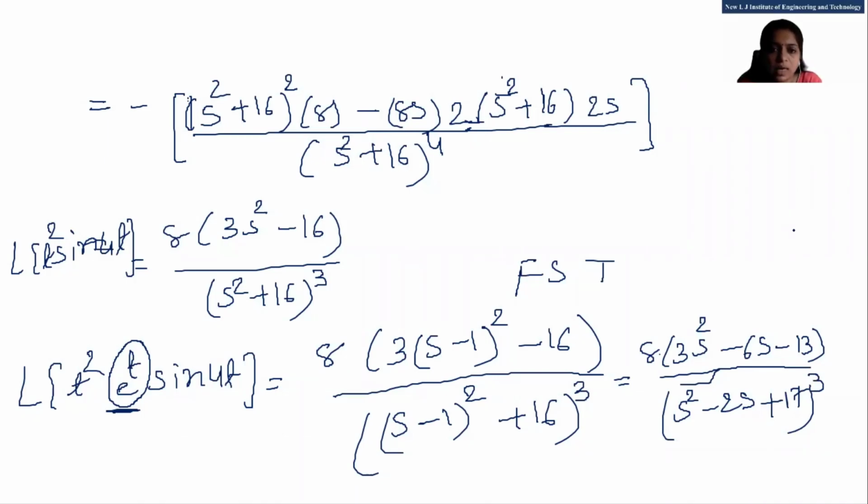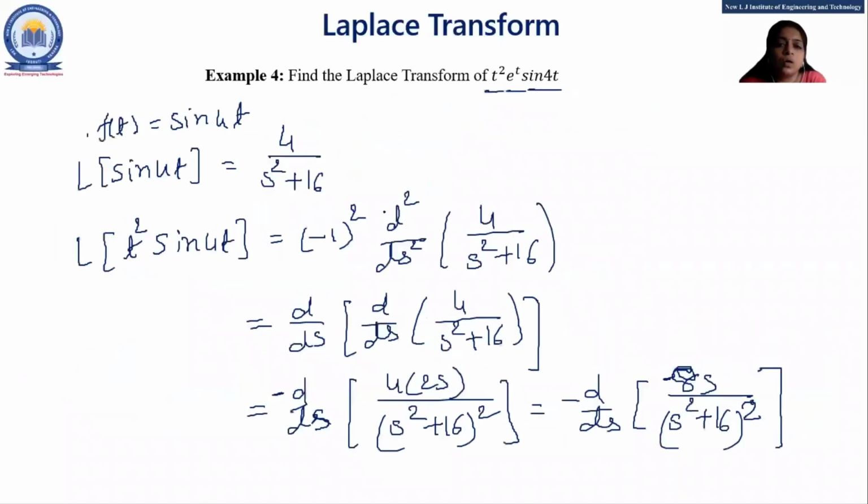And please, students, everyone, f of s plus a. Yes. So everyone, please keep in your mind, when you are asked to find the Laplace transform of terms that are all in multiplicative form, you have to apply the exponential term at last.